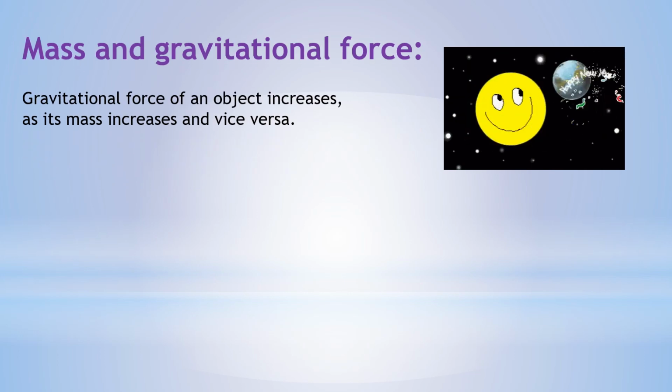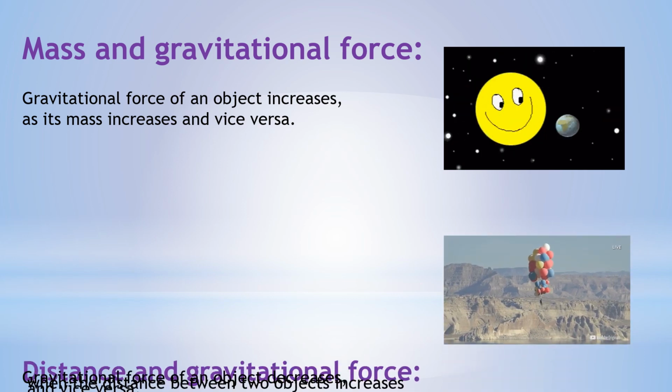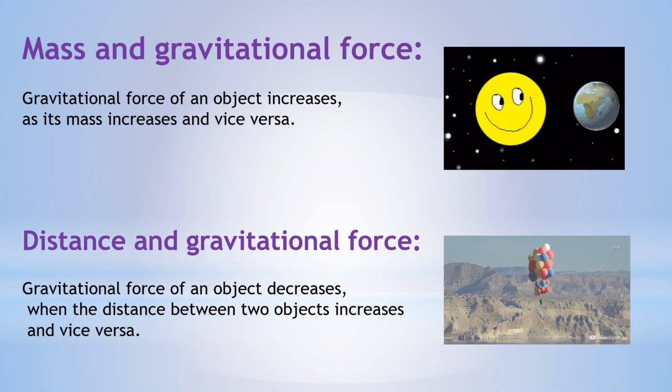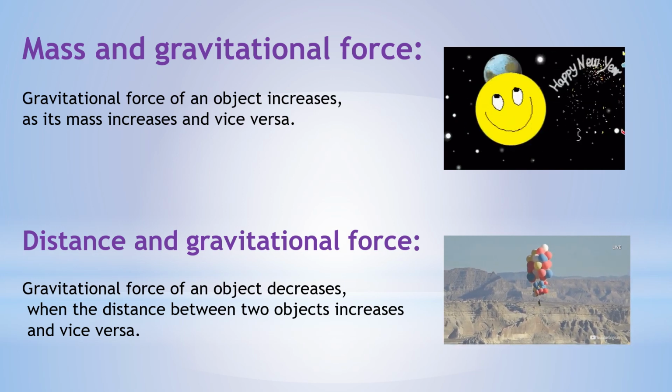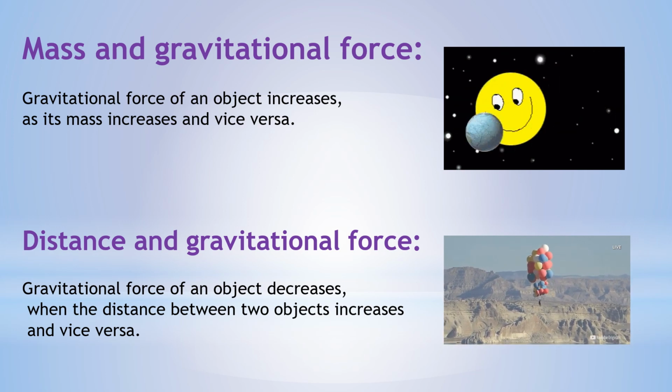Gravity is affected by mass. The gravitational force, or the force of gravity, of an object increases as the mass increases. When the mass decreases, this means that the gravity also decreases. Gravity is also affected by distance. So when the distance between the object and Earth increases, this means that the force of gravity, the force of pulling objects downward, will decrease.